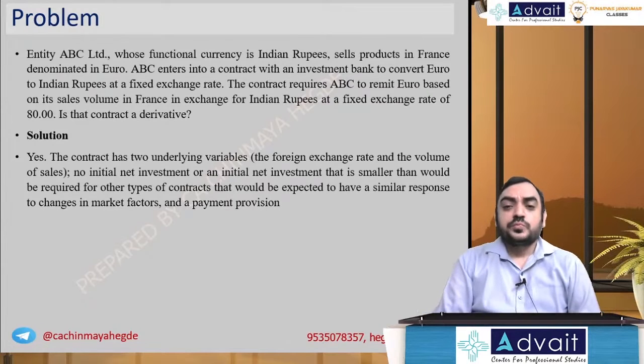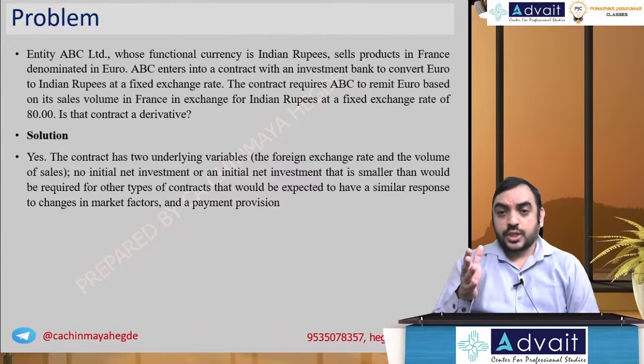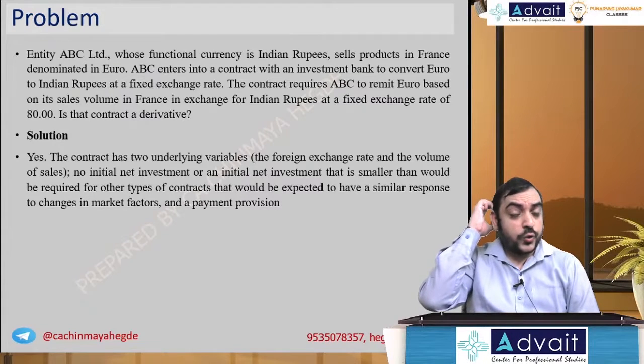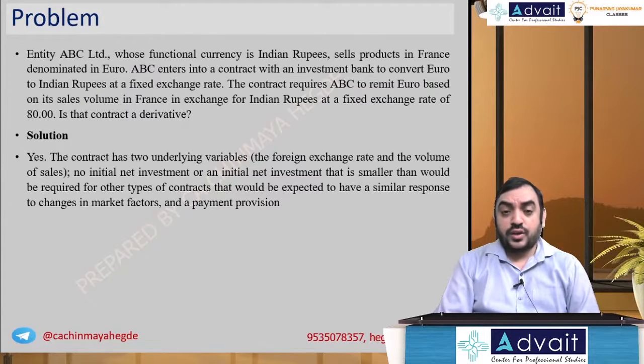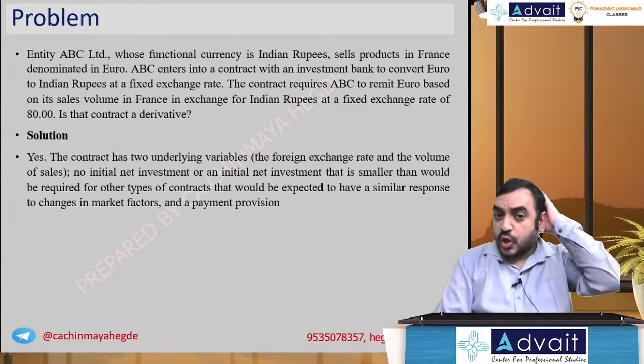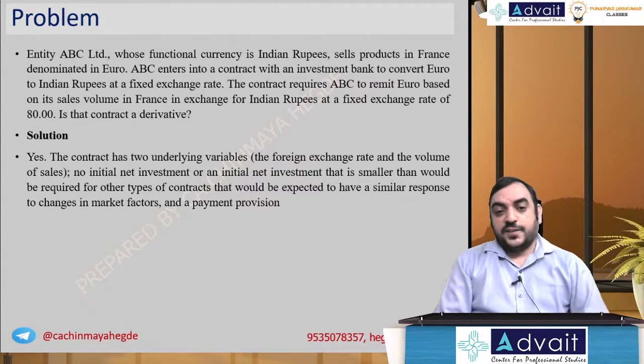Anyway, not required here. ABC sells products in France denominated in euro. ABC enters into a contract with the investment bank to convert euro into Indian rupees at a fixed exchange rate. The contract requires ABC to remit euro based on its sales volume in France in exchange for Indian rupees at a fixed rate of 80. Is that contract a derivative?